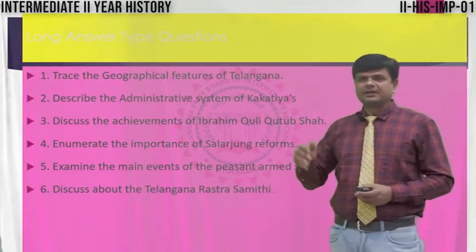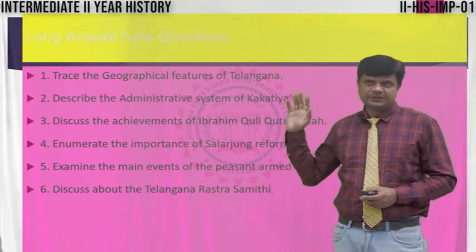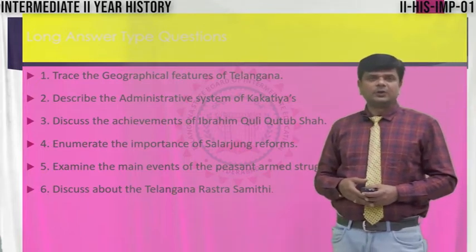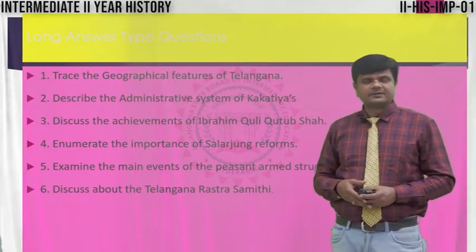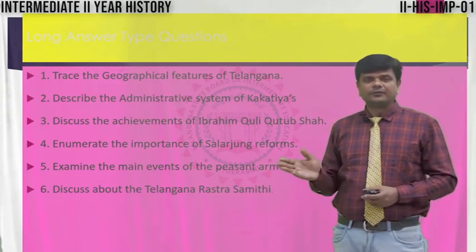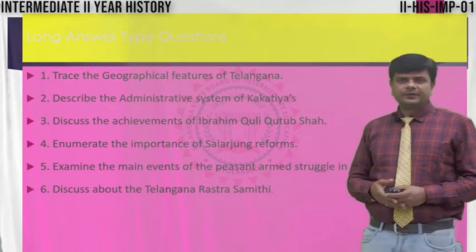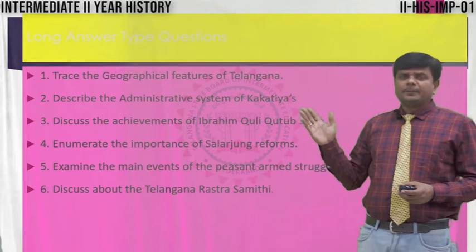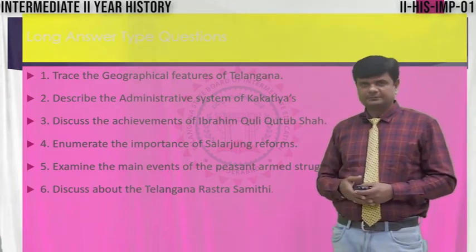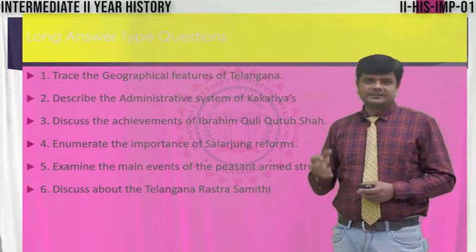Moving to question number 3, that is, discuss the achievements of Ibrahim Quli Qutub Shah. Ibrahim Quli Qutub Shah was a very important ruler in the Qutub Shahi dynasty. He was the third king of the Qutub Shahi dynasty, and he ruled from 1550 to 1580. He is considered a great ruler, Malki Bharam, who ruled almost 30 years.